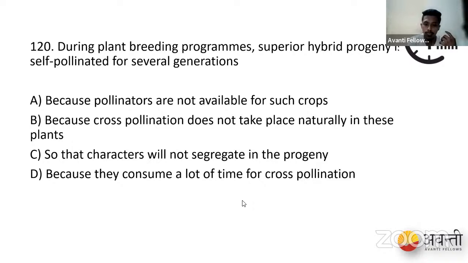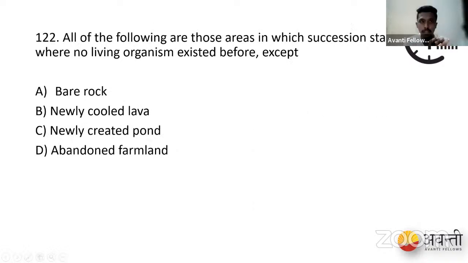Okay, can we go for the next question? Here is your next question. All the following are those areas in which the succession starts where no living organisms existed before, except. So your options are bare rock, newly cooled lava, newly created pond, and abandoned farmland. So let me put your MCQs. Your polls are live now, students. So tell me, what is your right option?